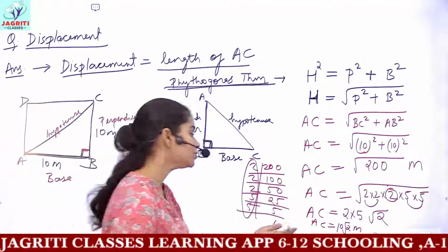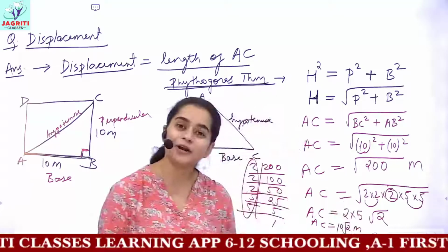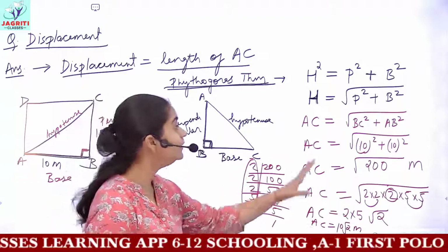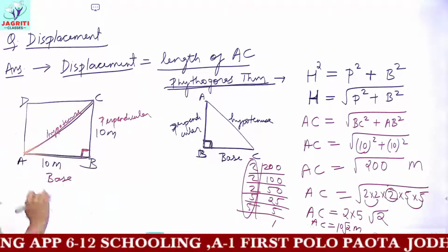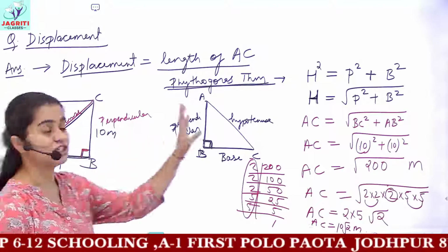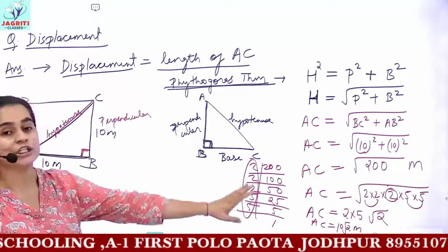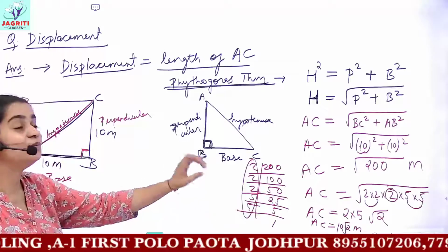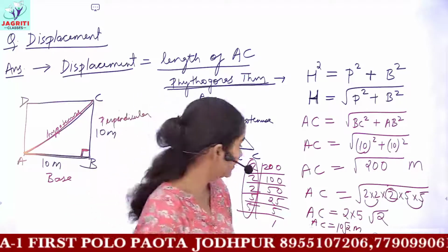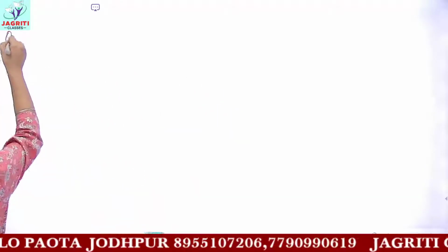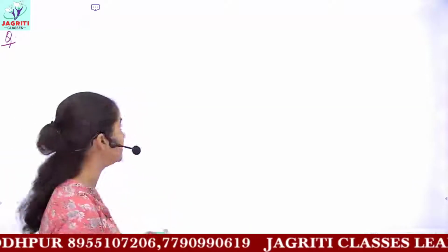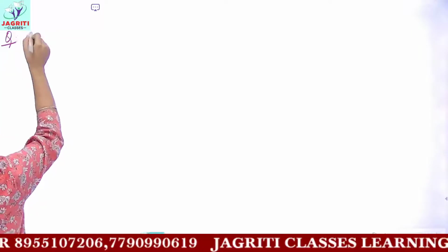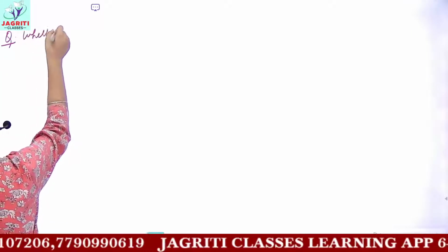And you can also find the answer in decimal form, whatever you wish, but you should understand how to find the given displacement and distance in the question. So this was one of your NCERT questions where you were required to find distance and displacement. Now there is one more question. In the same in-text questions given after the topic of distance and displacement, you have to tell whether the statements are true or false.